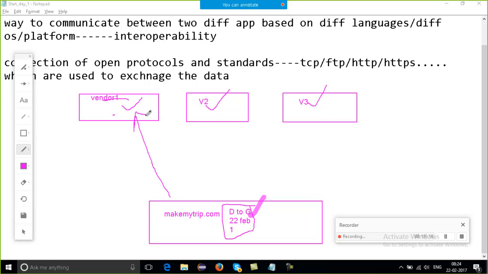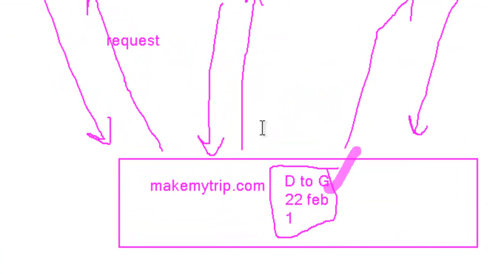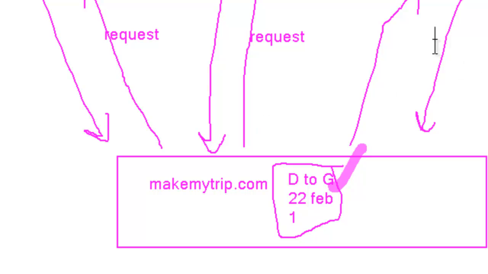Makemytrip sends the complete detail as you want to go, as you want to travel, and they are sending you something. Yes, we did send. So what is the meaning? It means I am sending. I am here means the browser. It's sending the same request, right? The same request which I am sending to various vendors, and they are giving me back the response. Yes, we did provide.